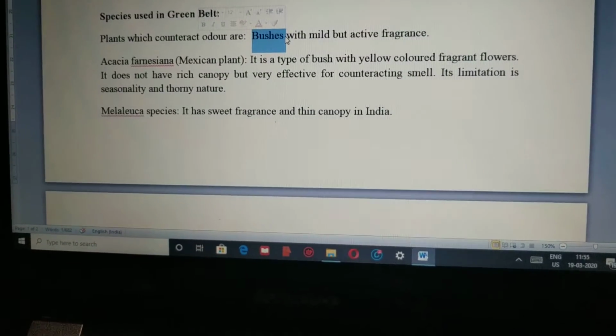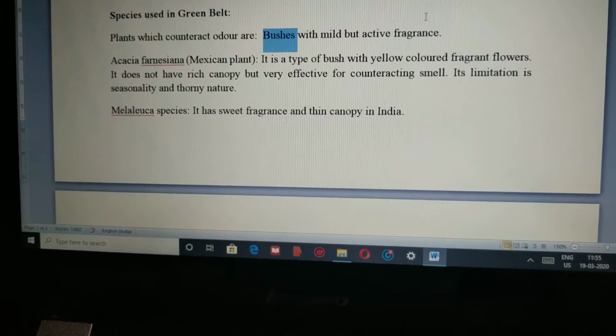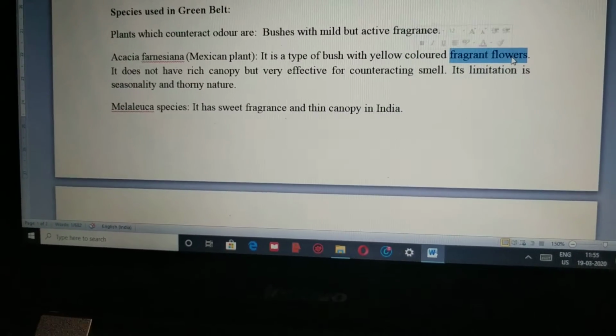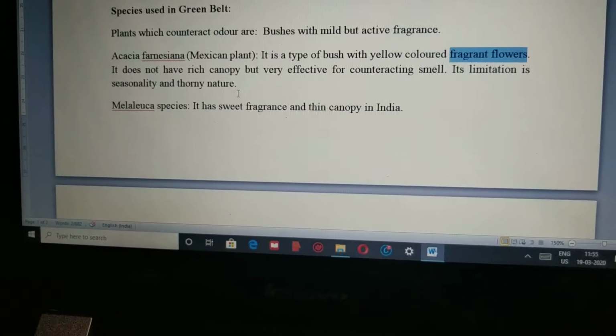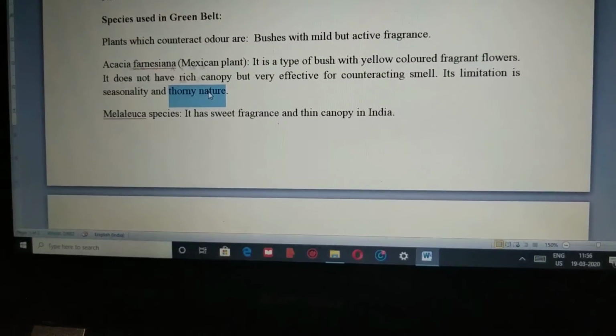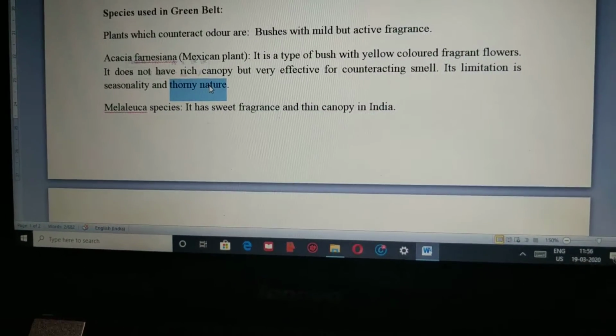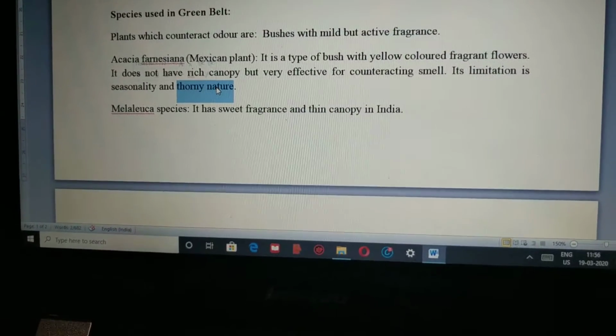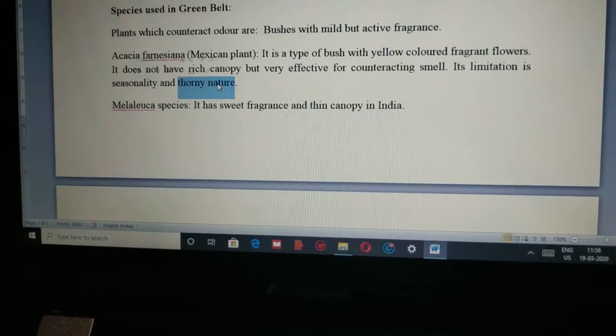They are active with the fragrance of a few fragrant flowers. They can also be thorny in nature. That means we know if the plants have thorns, they can control or hold much water. For example, we have a cactus plant.